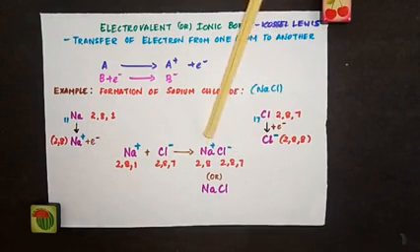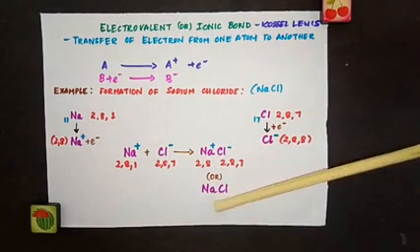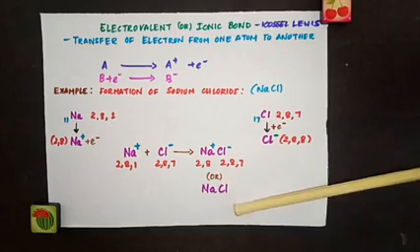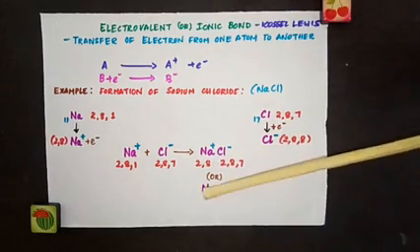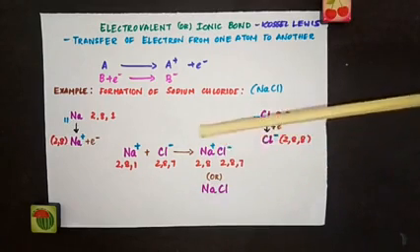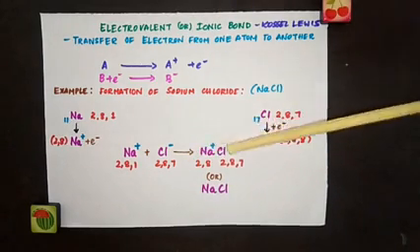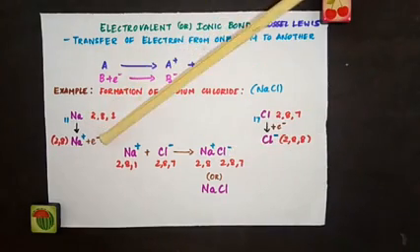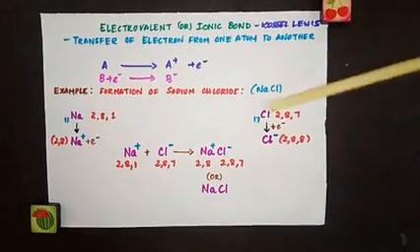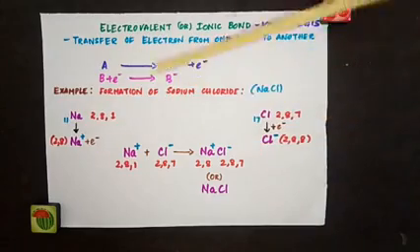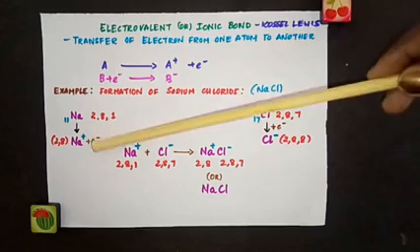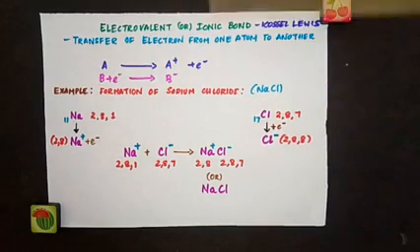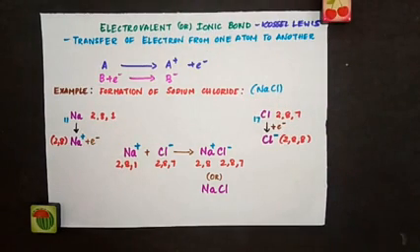So Na plus Cl minus, or you can simply write NaCl. The bond between them is called an ionic bond. How is this bond formed? By the attraction between the oppositely charged species. How are these oppositely charged species formed? By complete transfer of an electron from sodium to chlorine. So this bonding, which is formed by complete transfer of electrons from one atom to another, is called an ionic bond or electrovalent bond.